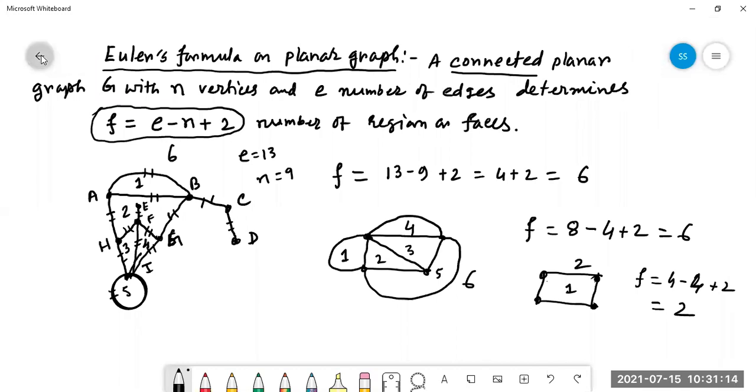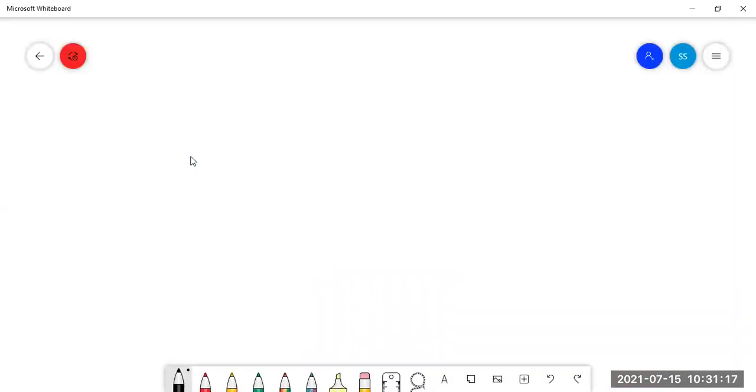So another formula on the planar graph related to faces.